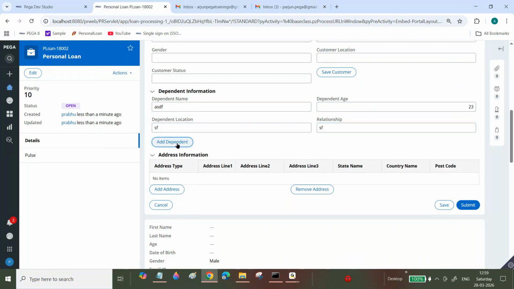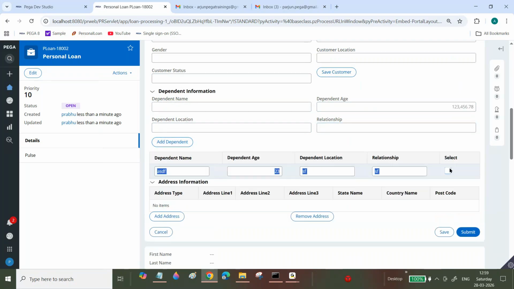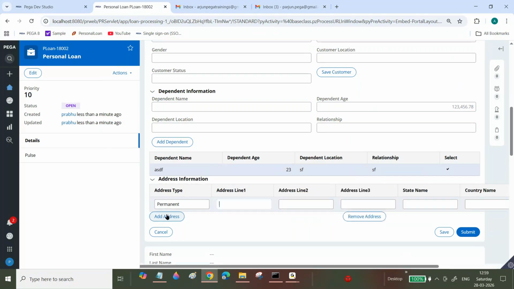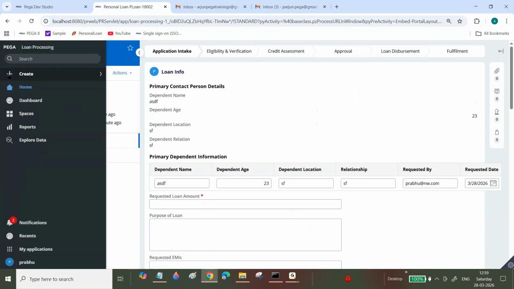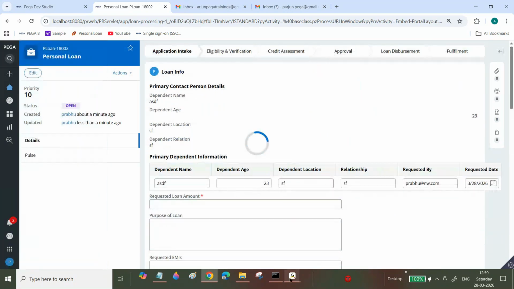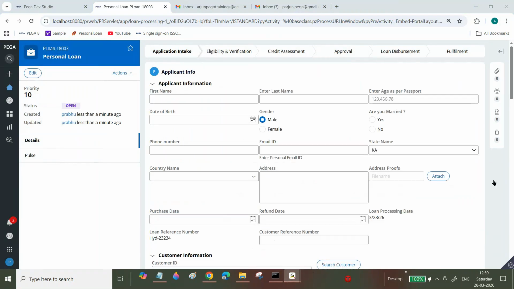Click this one, this one, this one, permanent. Click on submit. Three cases only, bro. Multiple also means the number of cases. Next one is Ganesh. Okay, Babu.